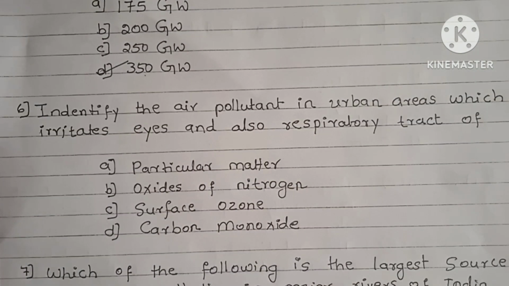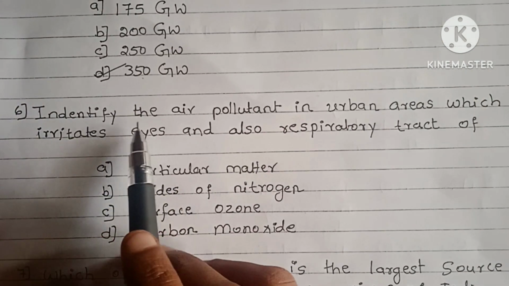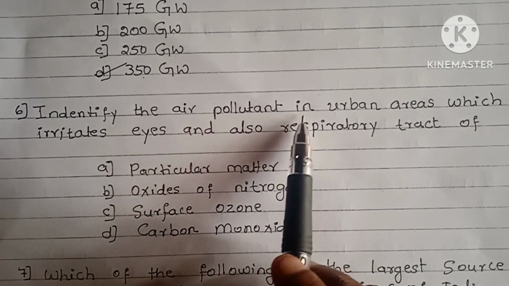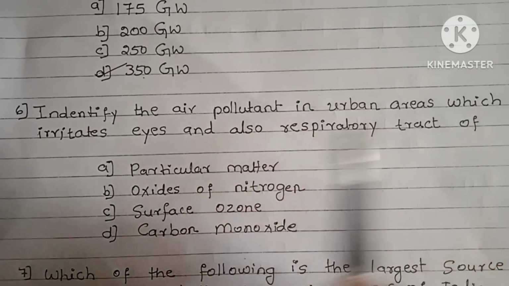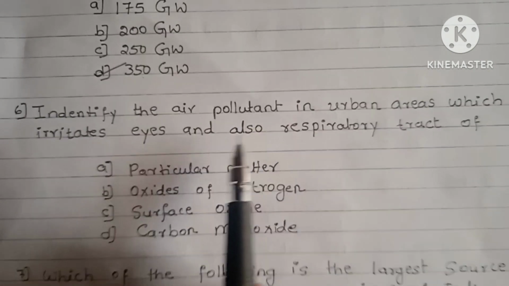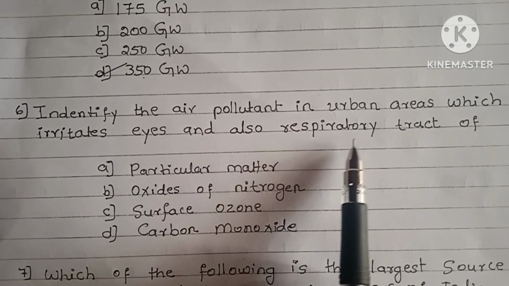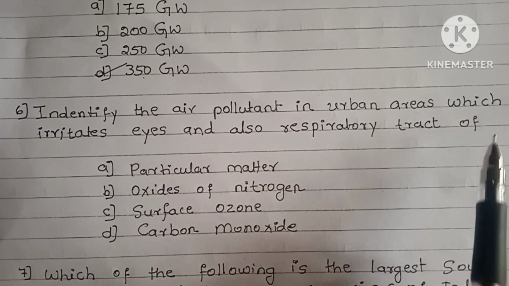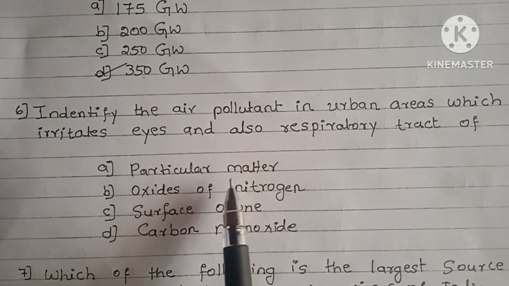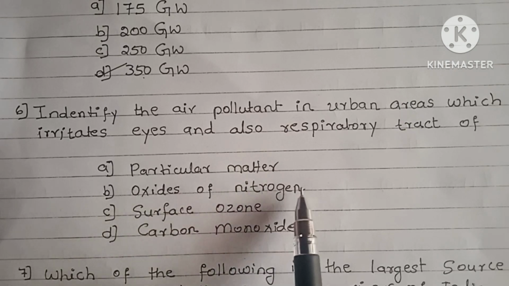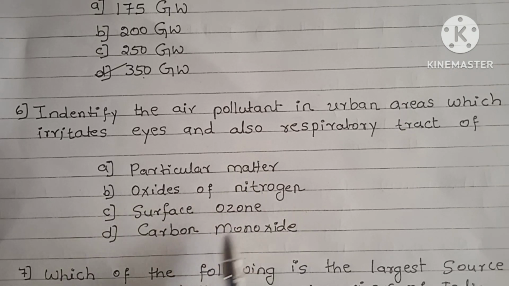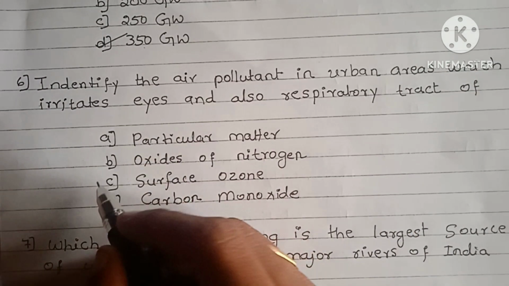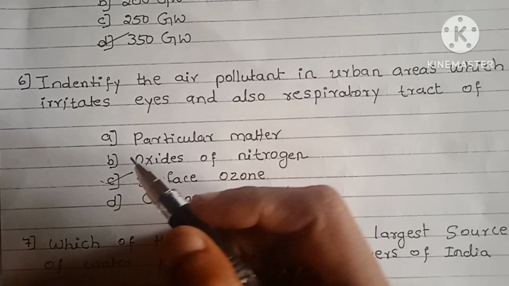Next, come to the sixth question. Identify the air pollutant in urban areas which irritates eyes and also the respiratory tract. There are four options: particulate matter, oxide of nitrogen, surface ozone, carbon monoxide. Here in the four options, the right answer is surface ozone.